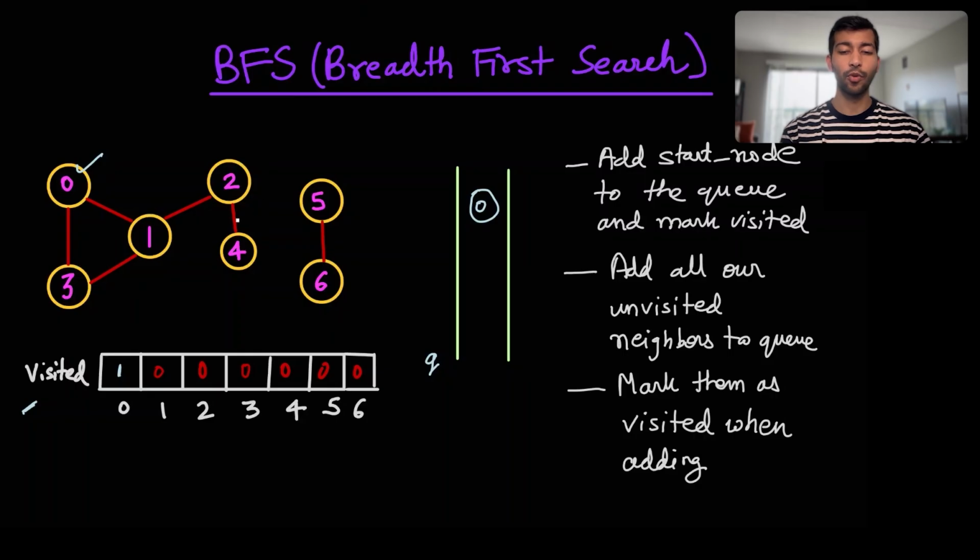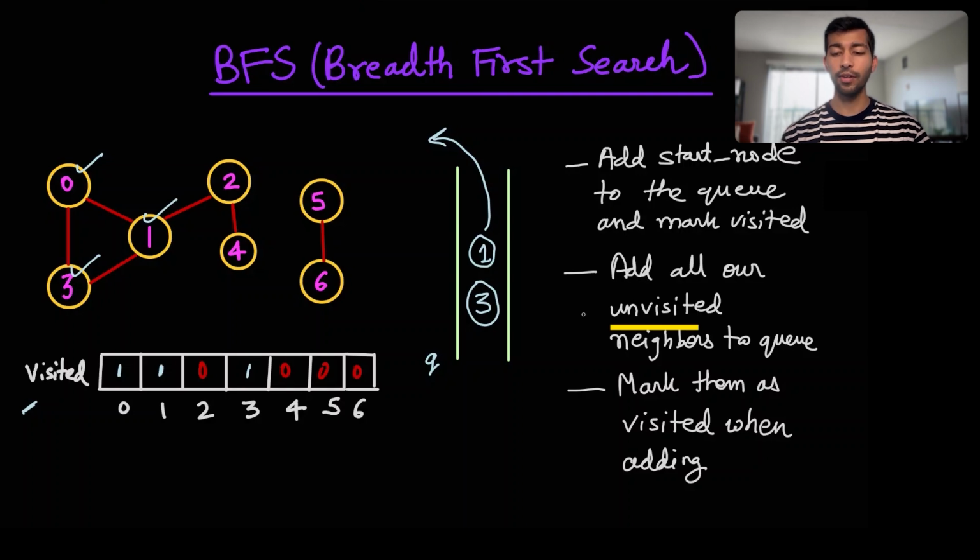Let's just move forward with our algorithm here. So we'll add all our unvisited nodes to this queue and then mark both of them as visited. So we'll do that. But we also need to pop this out. So I'll just pop it out because we are done with the 0th node. Now we'll repeat this process. We'll pop things out of this queue and then look for all of the unvisited neighbors, mark them as visited and add them to the queue.